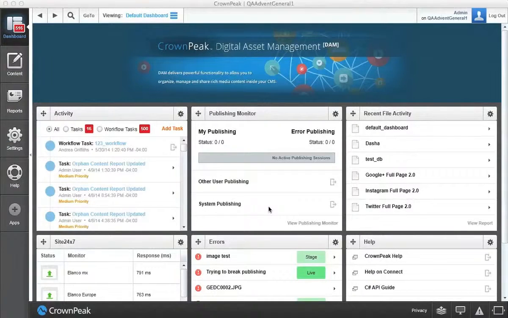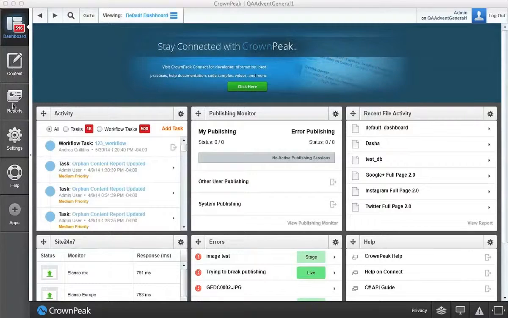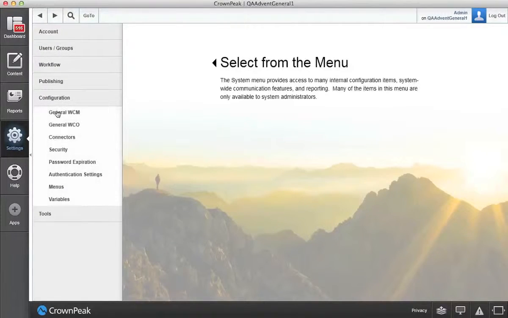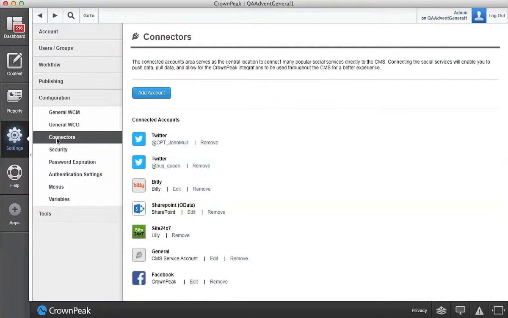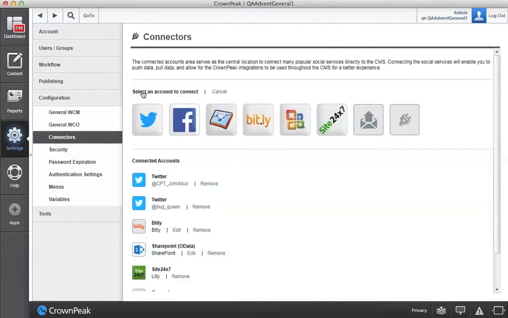In this demonstration, we'll show how easy it is to create a new dashboard, pulling in data from best-of-breed marketing analytics tools. Crownpeak's marketplace of pre-built data connectors provides a quick and direct way to leverage insights from third-party data sources. Connectors can be found under Settings in the Configuration menu.